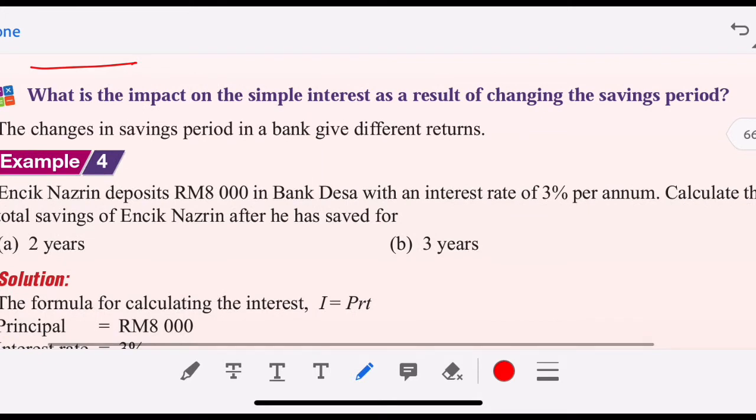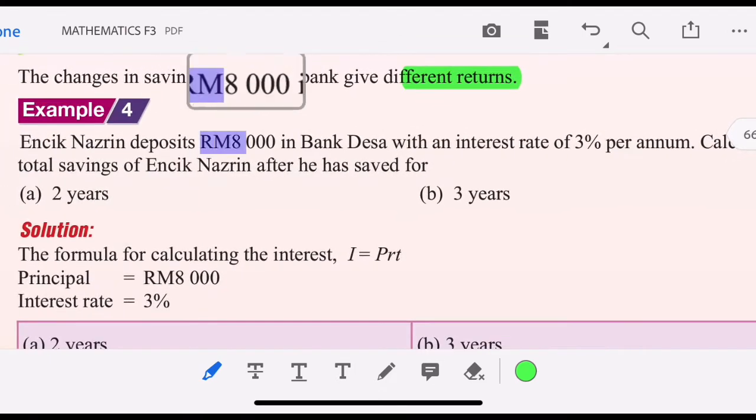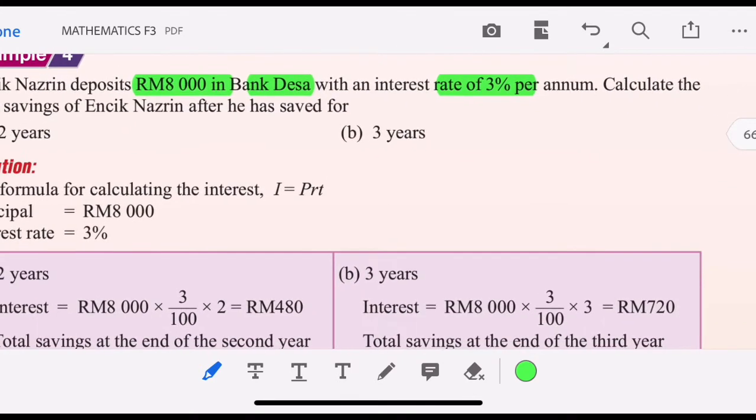What is the impact on the simple interest as a result of changing the saving period? The changes in saving period in a bank give different returns. Encik Nazri deposits 8,000 in Bank Desa. Interest rate is 3% per annum.